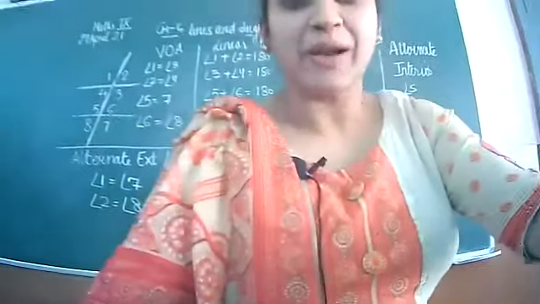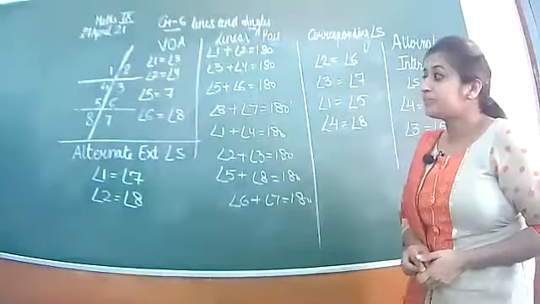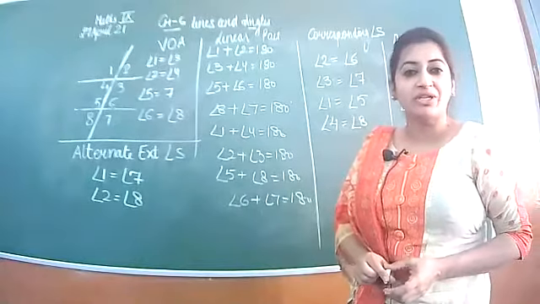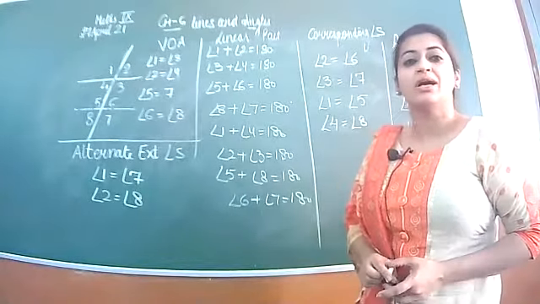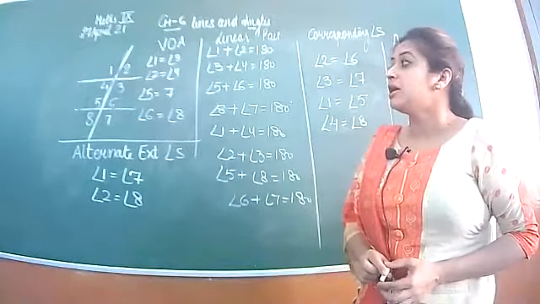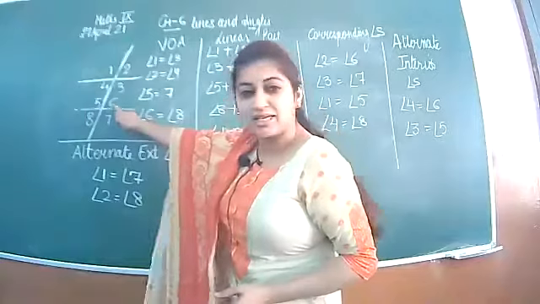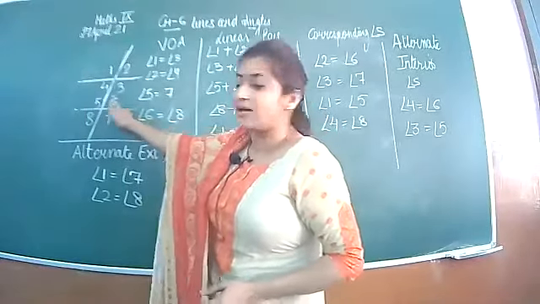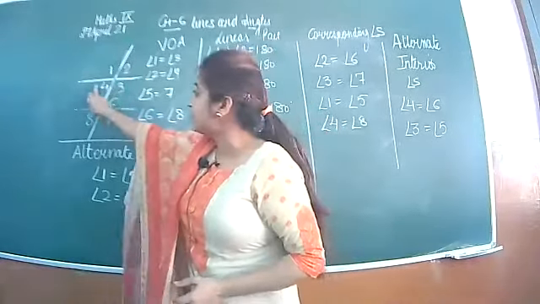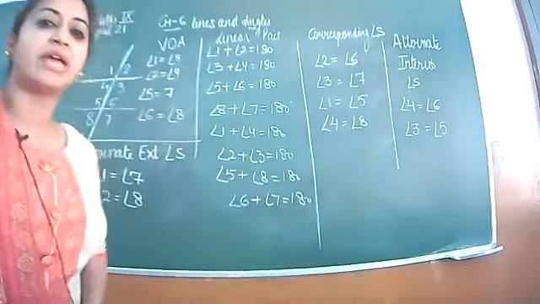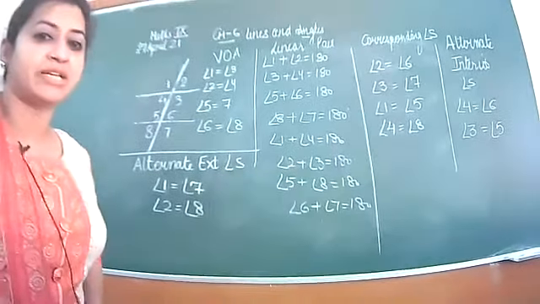One more topic is pending, that is your co-interior angle. The co-interior angles that are lying on the same side of the transversal always have sum 180. Like 3 and 6 are co-interior angles, they will form sum 180. 4 and 5 is also again co-interior angles and that will again form sum 180 degree.